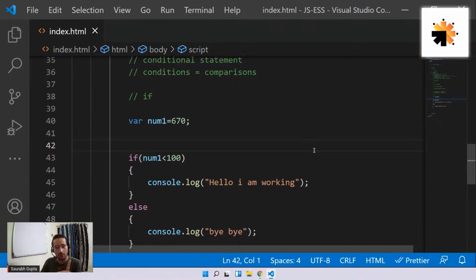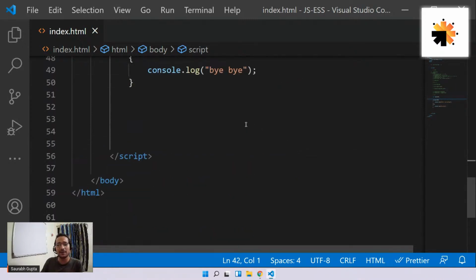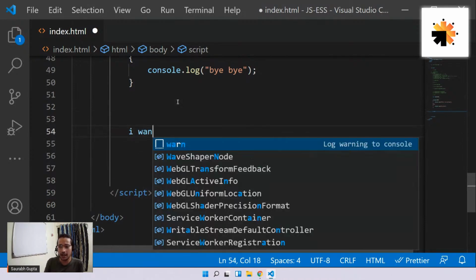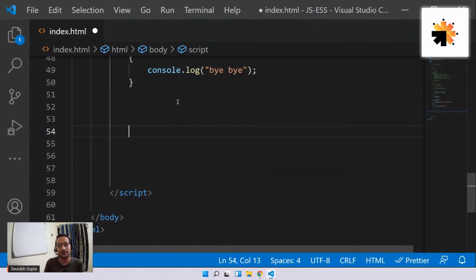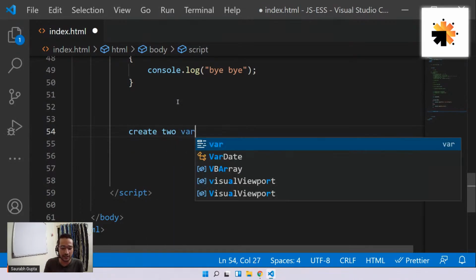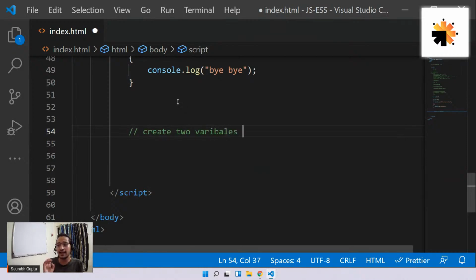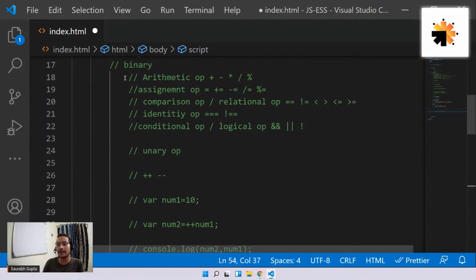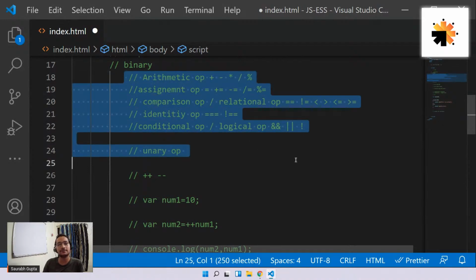Now, before you guys go ahead, let me give you the assignment, everyone. And it's going to be a very simple assignment. I'm going to post the question here. The question is very simple. So basically, let me just announce it. I want all of you to create two variables and perform all these operators operation on them. That's what I want you guys to do. It's only related to this lecture, so it's a very easy assignment.